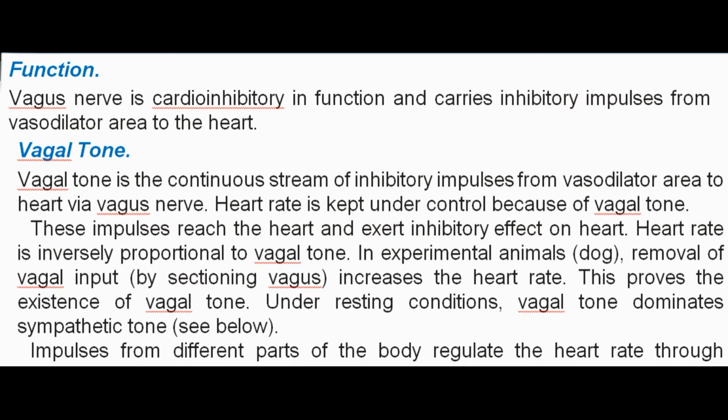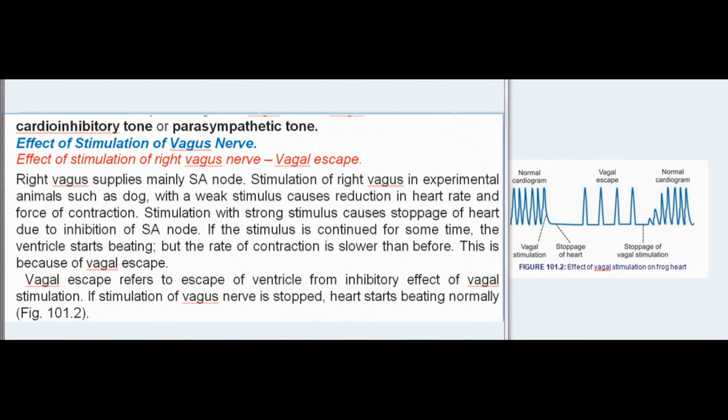Vagal tone is also called cardioinhibitory tone or parasympathetic tone. Effect of stimulation of vagus nerve. Effect of stimulation of right vagus nerve: vagal escape. Right vagus supplies mainly the SA node.